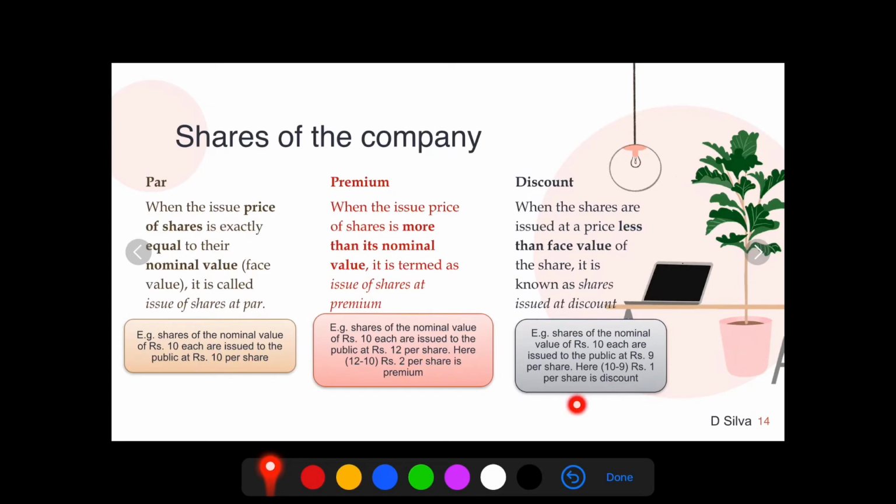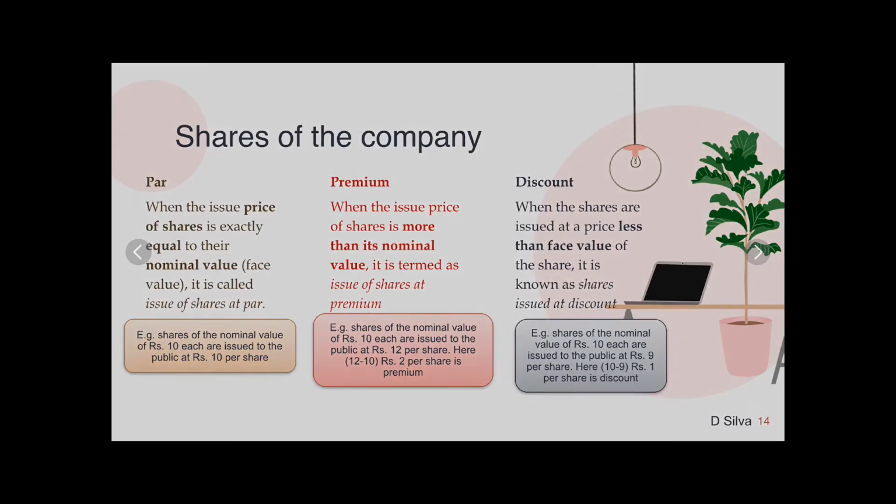So rupee 1 per share is a discount. Do remember, students, a discount on issue of shares is a capital loss for the business, especially when shares are issued at a price less than the face value. You will understand all these things much better when you work out the problems.